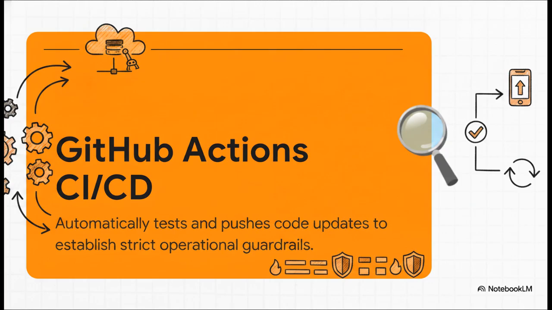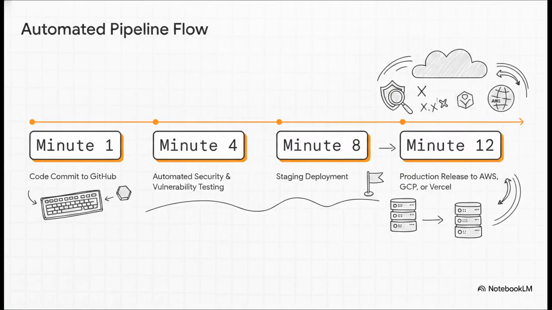It catches errors, it runs tests, and it manages the staging process completely automatically before anything ever touches your end users. Once that code is handed off, GitHub Actions immediately takes the wheel, and the speed is just wild. Look at this timeline. At minute 1, the AI or the developer commits the new code to GitHub. By minute 4, GitHub Actions has already automatically spun up security and vulnerability testing to make sure no non-compliant code snuck its way in. By minute 8, assuming it passes, it's deployed to a staging environment for a final review. And by minute 12, you have a full production release live on AWS, Google Cloud, or Vercel.